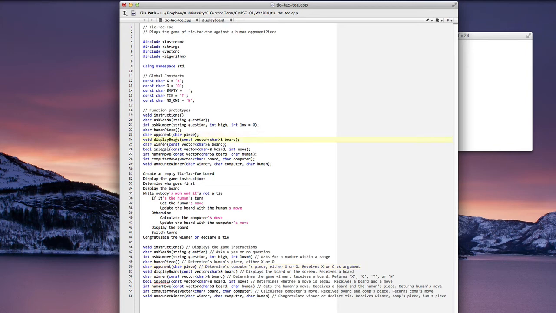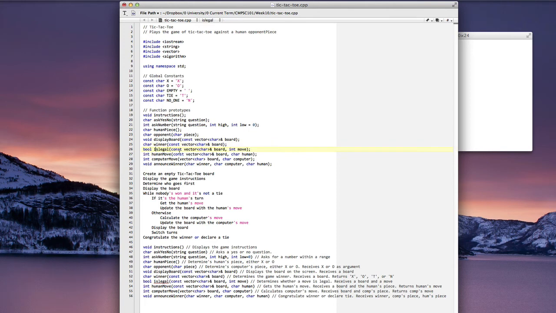Next we have void display board, and we send it a constant reference to the character vector board. Next we have winner, and we send it the constant reference to our board vector.